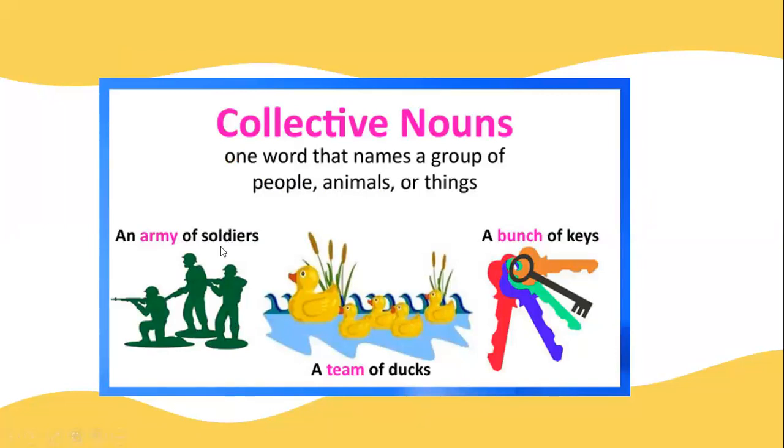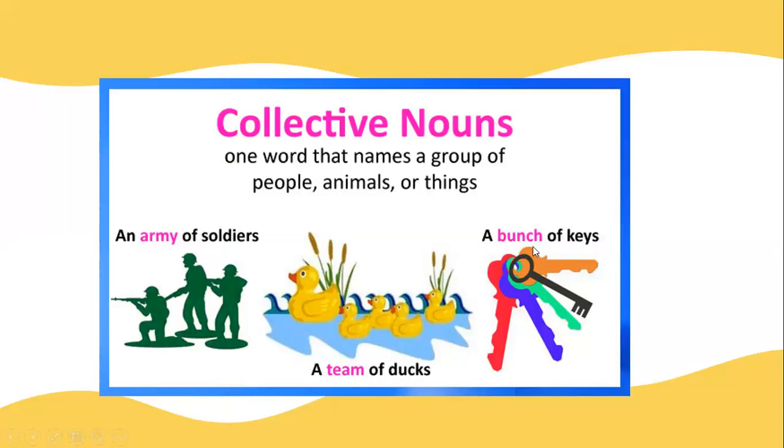So it is a collective noun. Okay, army is a collective noun. A team of ducks. Here it is talking about this whole group of ducks, that is animals. A team, so team is a collective noun. A bunch of keys. Here it is not only one key. It is a group of keys, so it is called a bunch. So bunch is a collective noun.